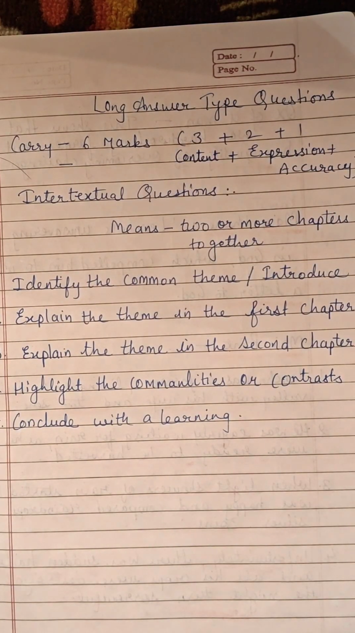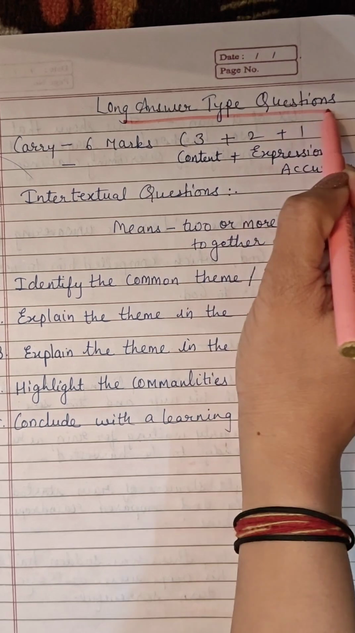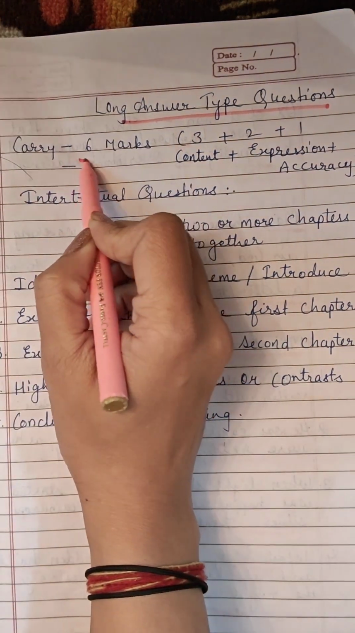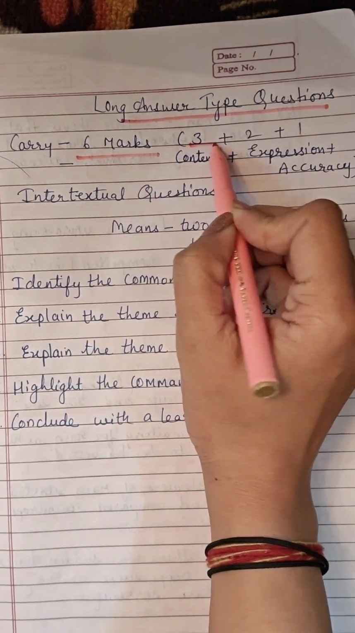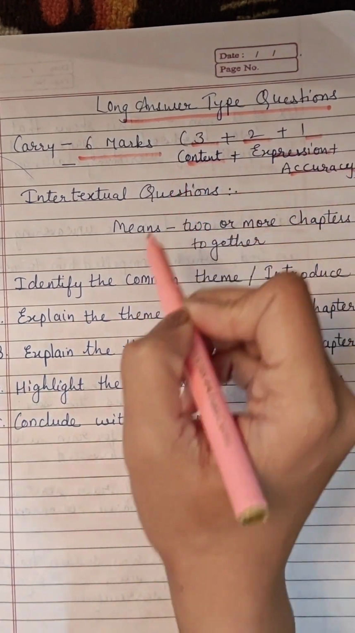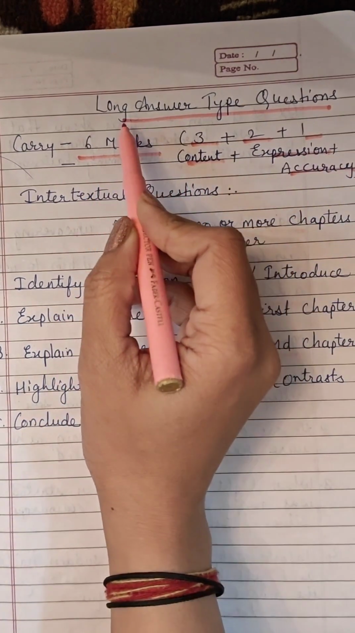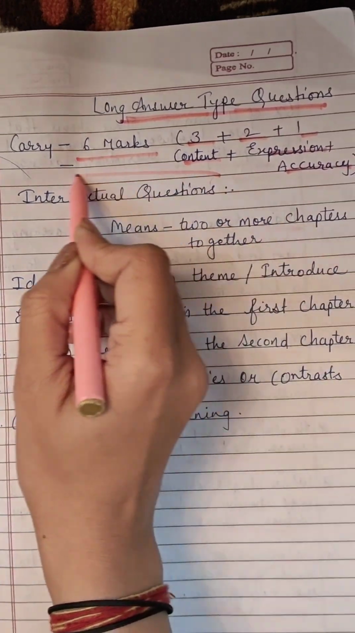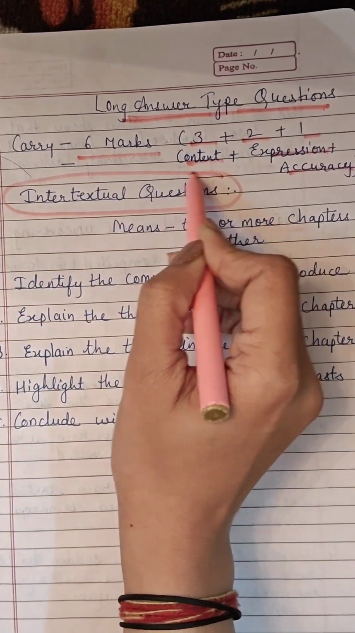Hello dear students. So through this video I am going to help you with long answer type questions which carry 6 marks. In total it carries 12 marks, means maximum weightage we can say. This 6 marks is divided into 3 parts: content, expression and accuracy. Now when we are talking about long answer type question, you need to focus on intertextual questions.